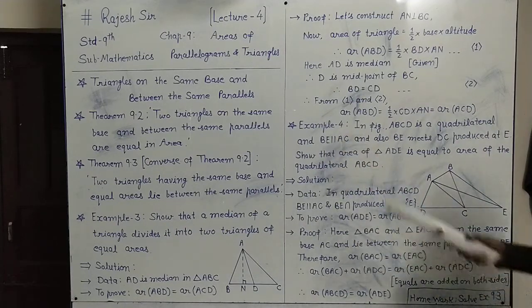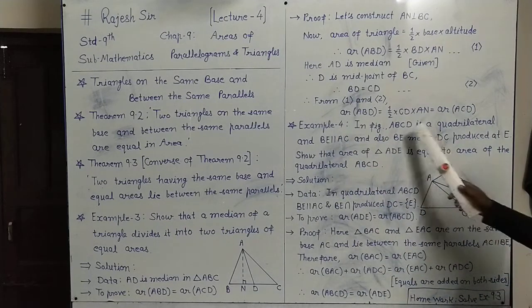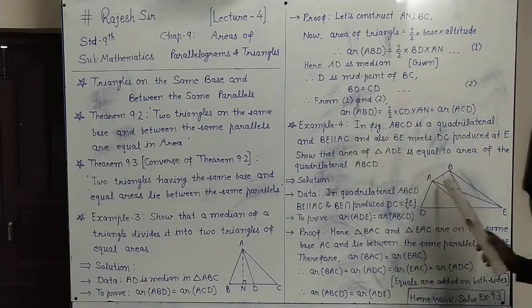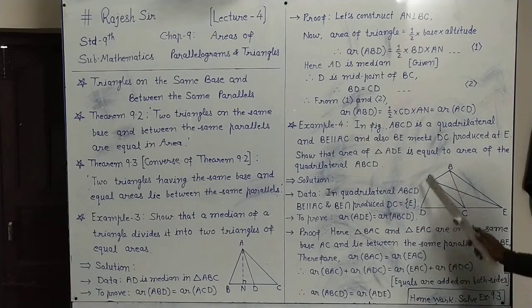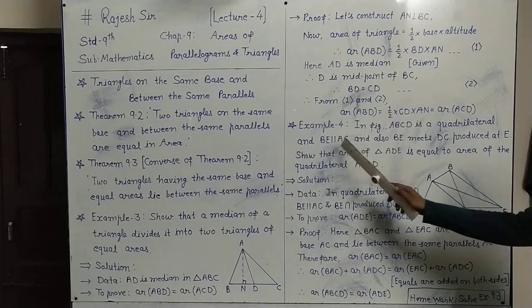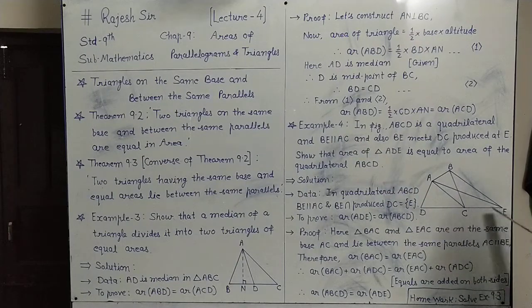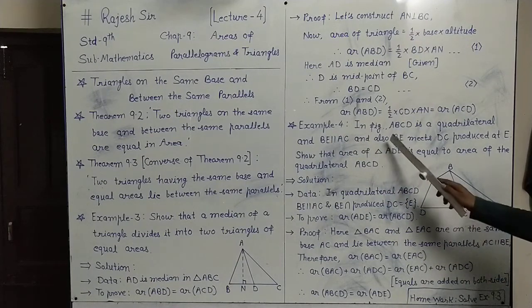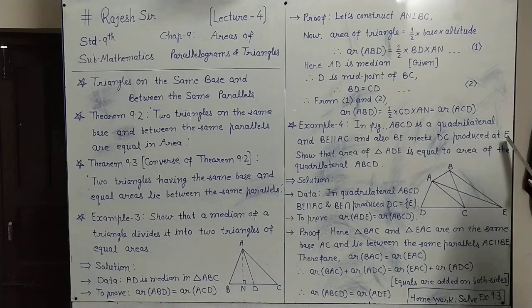Example 4. In the figure given, ABCD is a quadrilateral. BE is parallel to AC, and BE meets DC produced at E. DC produced means you have to extend DC, and where BE and the extended DC meet, that point is E. This is the situation with the figure given.